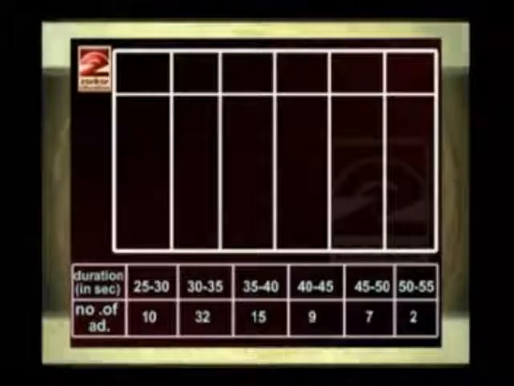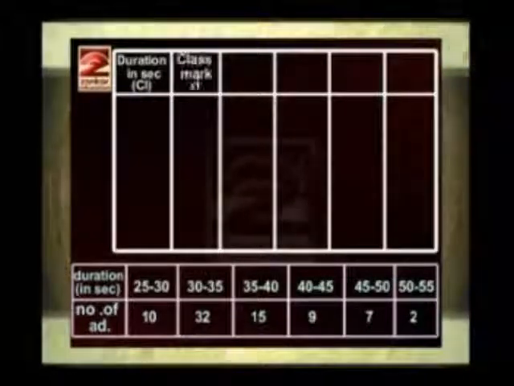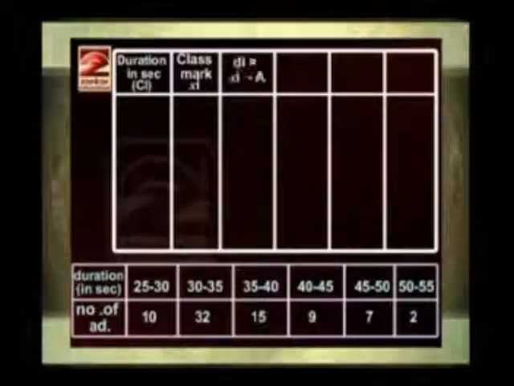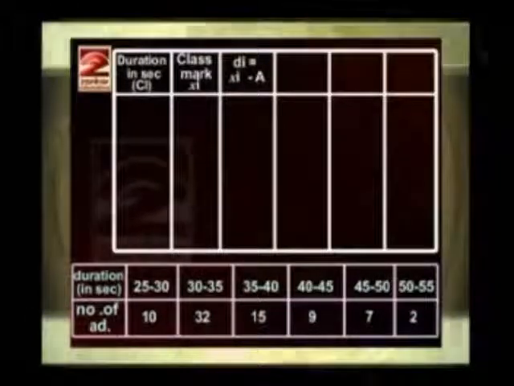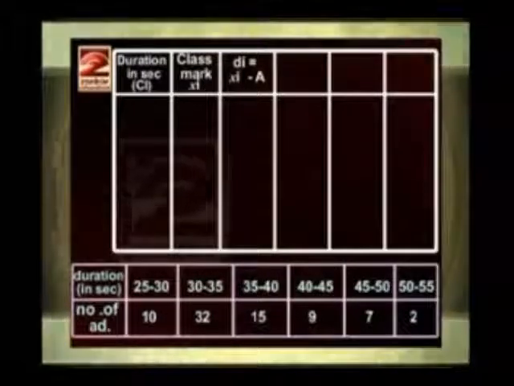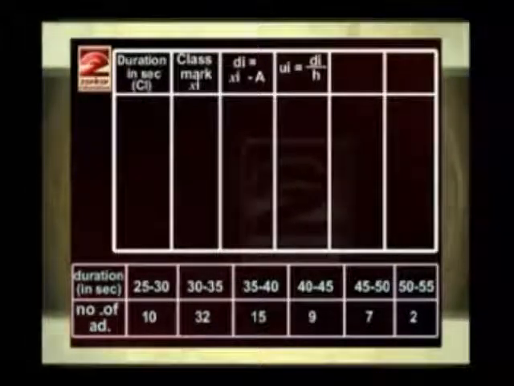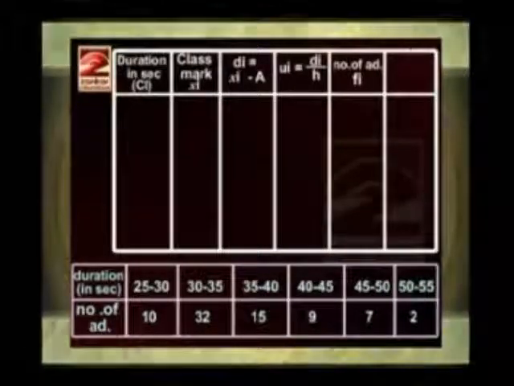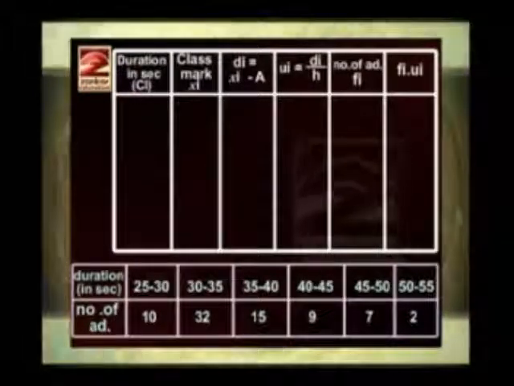The first column is duration in seconds, that is class interval CI. Then next is class mark XI and next is DI is equal to XI minus A, that is the assumed mean. Next is UI is equal to DI upon H. Then number of advertisements, that is frequency FI, and the last column is FI into UI.